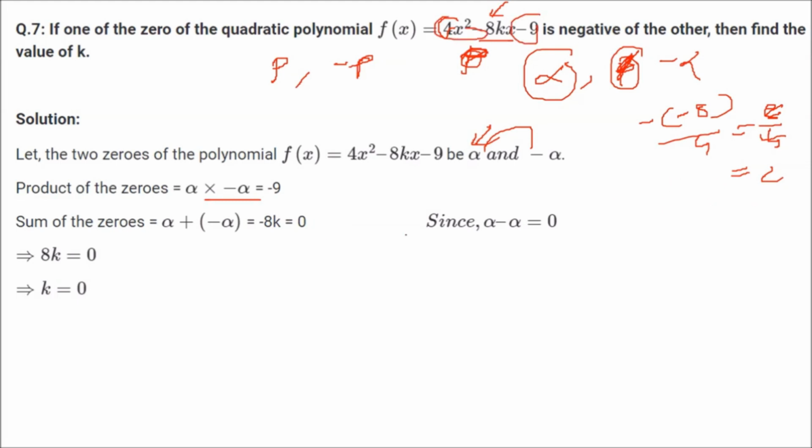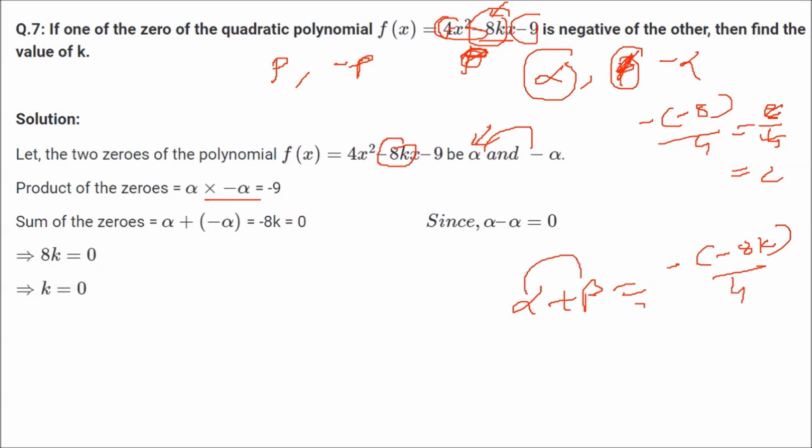So here c is minus 9. Alpha plus beta, we have to take 8k also. So let me take 8k also, right? I'm just changing it because I just took minus 8 and this k has to be taken. We cannot just leave it like this. So if I take alpha plus beta, that will be minus b by a. Minus b is minus of minus 8k. Now this is correct. Okay. So minus of minus 8k, and this will be equal to minus b by a, that is 4.